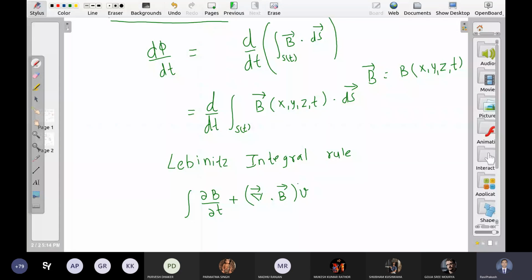First, let me completely write this term. Then I will make it clear what is happening. This is over the surface at some time t, plus one more term, एक term और इसके अलावा, integral over the boundary, and obviously the surface is changing with time, boundary भी तो time के साथ change होगा.